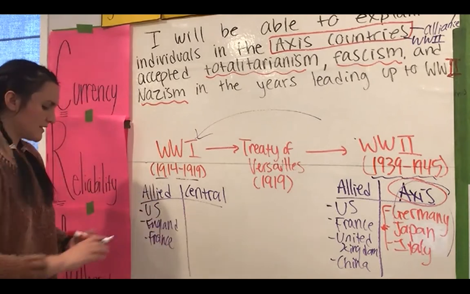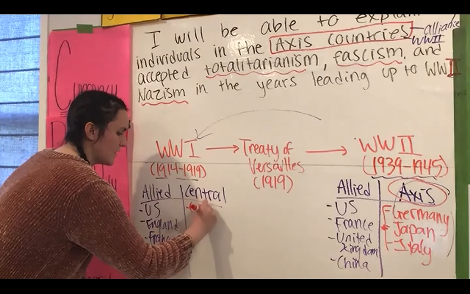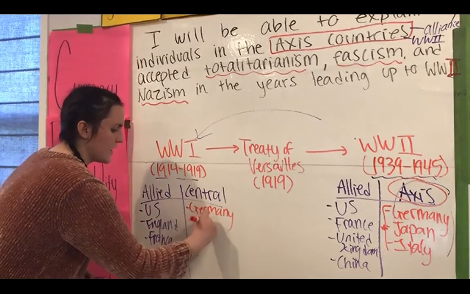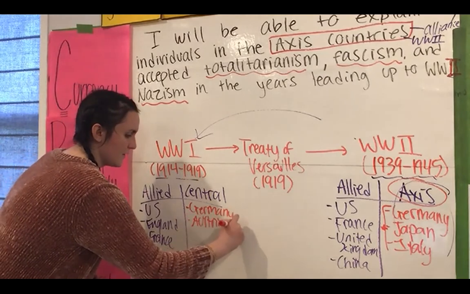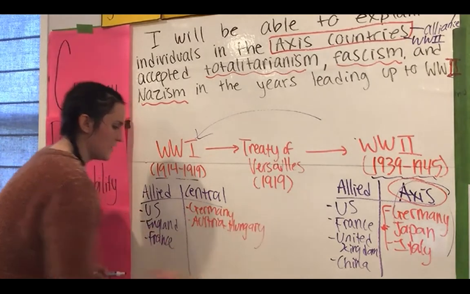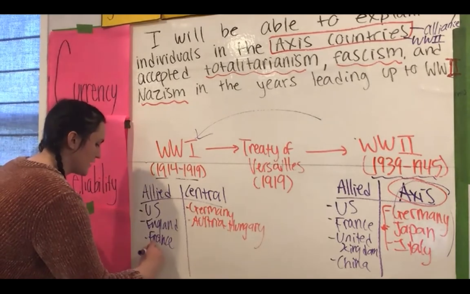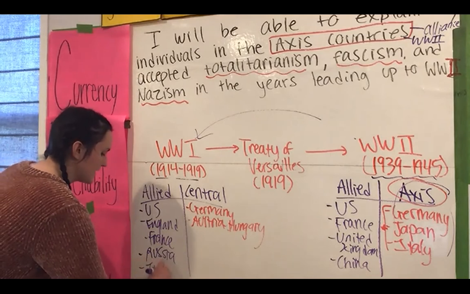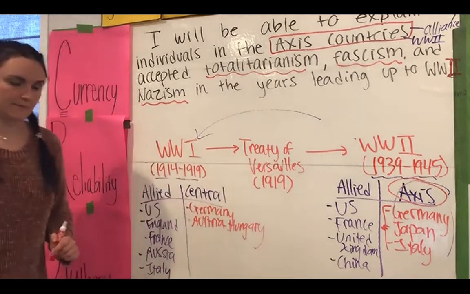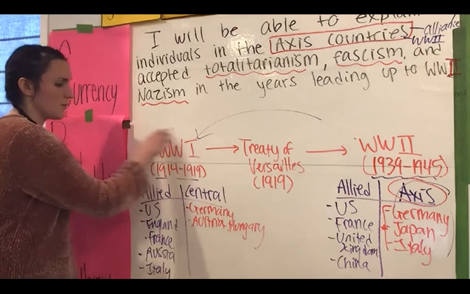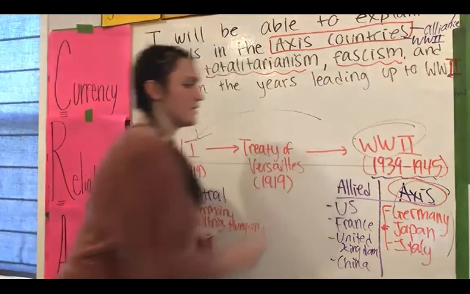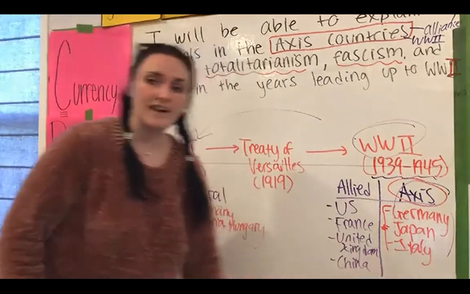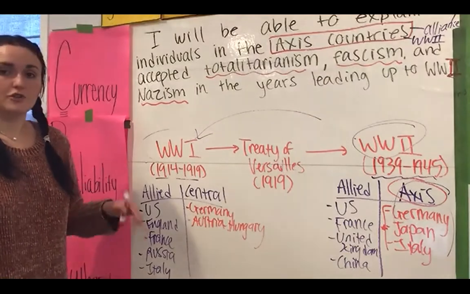On the Central power side, we had Germany, Austria-Hungary. Over here, we also had Russia, okay, and Italy. So Italy ends up switching sides during World War II. Anyways, though, just like in World War I, in World War II, there are groups of countries that have alliances with each other, fighting against each other during a global war.